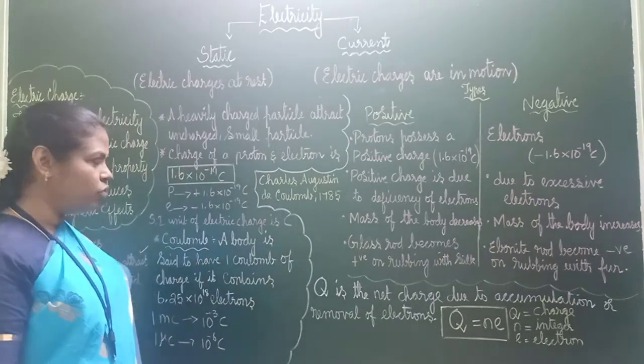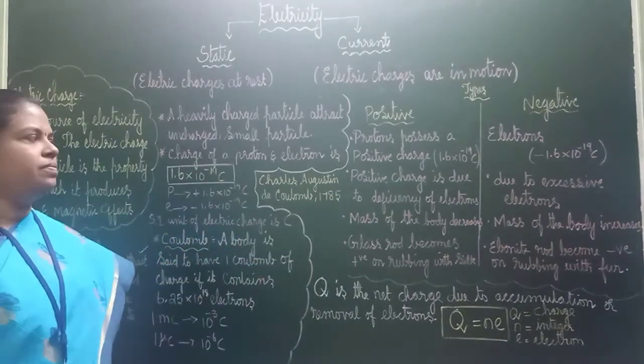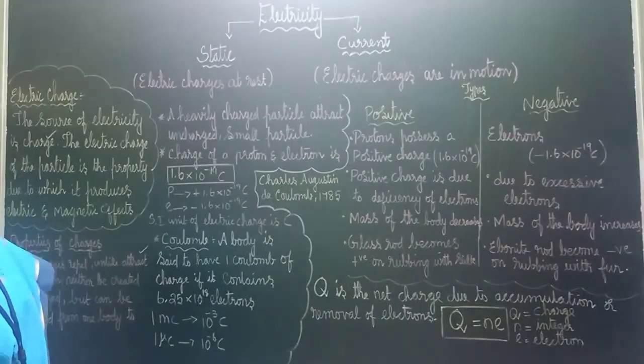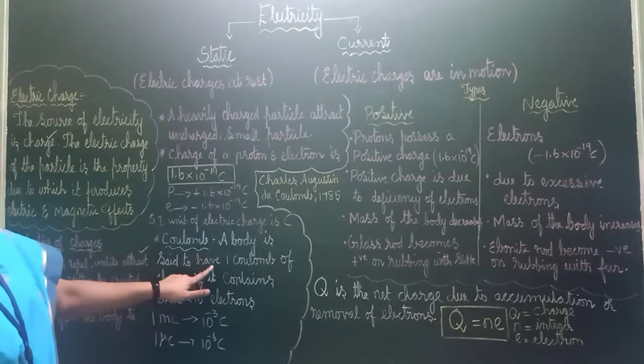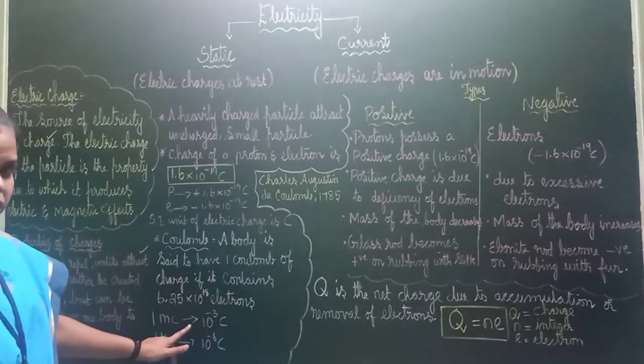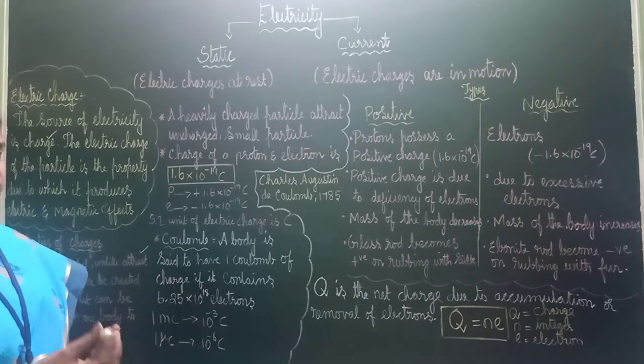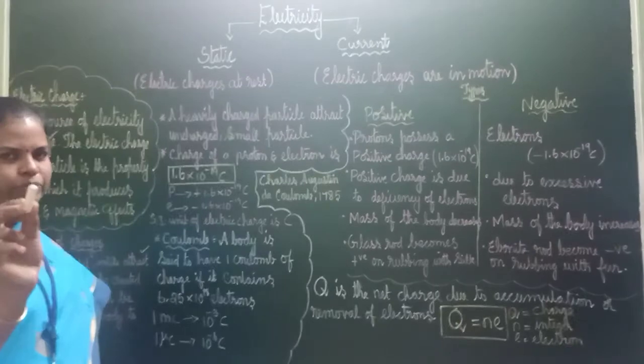Okay, because of that, the SI unit of electric charge is C. What is a coulomb? A body is said to have 1 coulomb of charge if it contains how many electrons? 6.25 × 10^18 electrons. For example, this is 1 coulomb if I am telling.